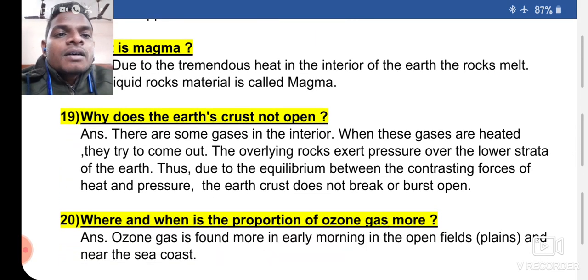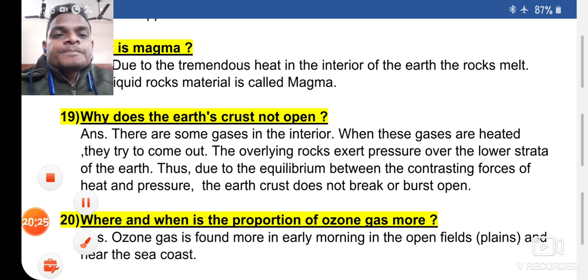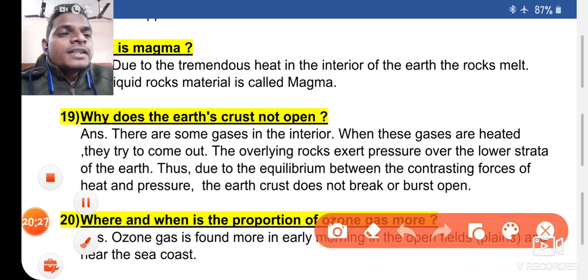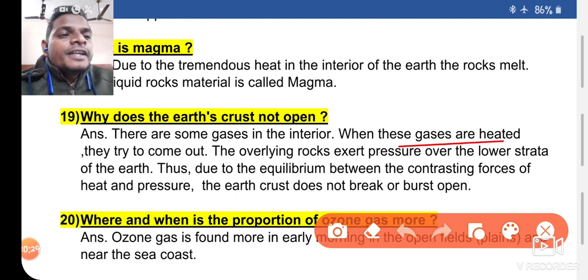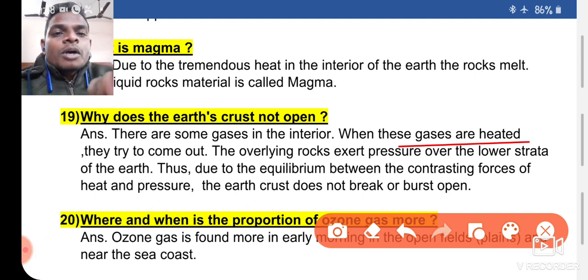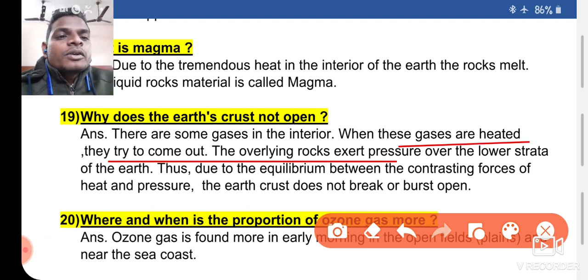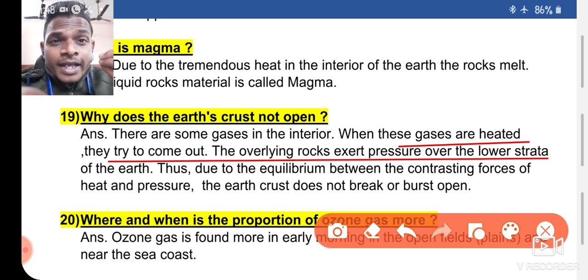Number 19. Why does the earth's crust not open? There are some gases in the interior, you know that, and these gases are heated and they try to come out, and the overlying rocks exert pressure over them. I have shown you one video during that time. So due to the equilibrium between the constructing forces of heat and pressure, the earth crust does not break or burst open.